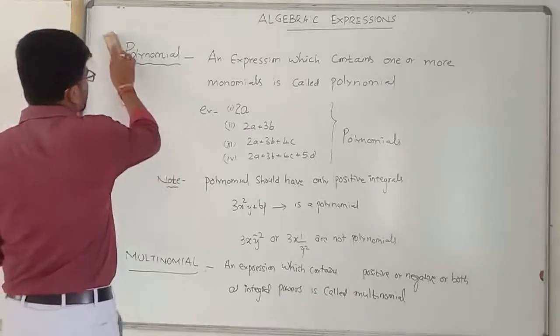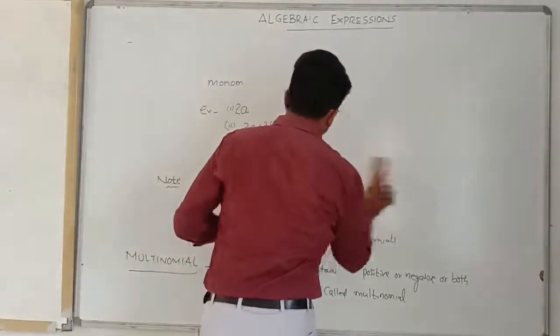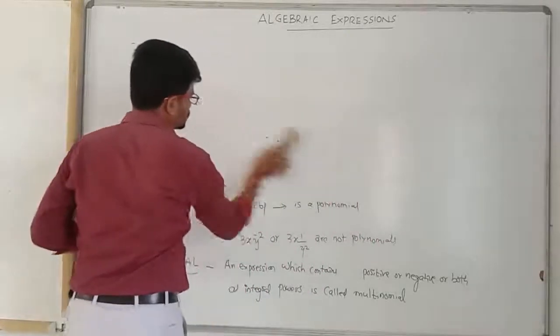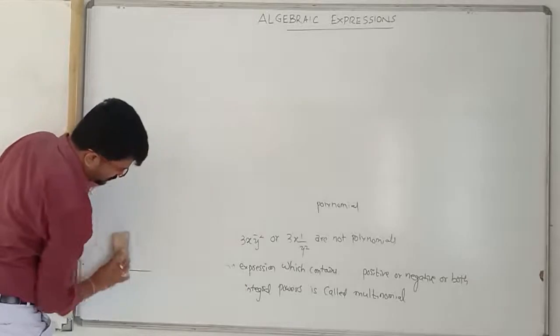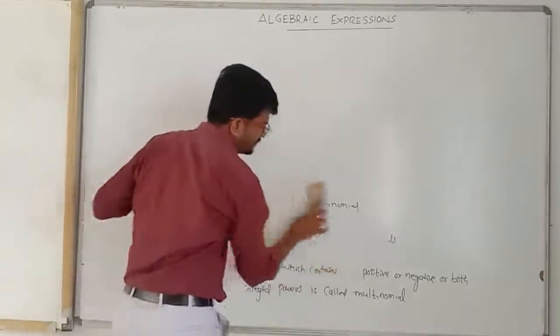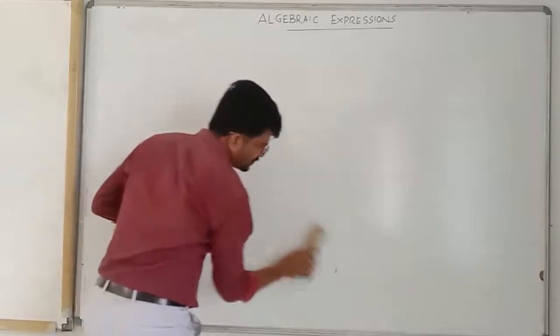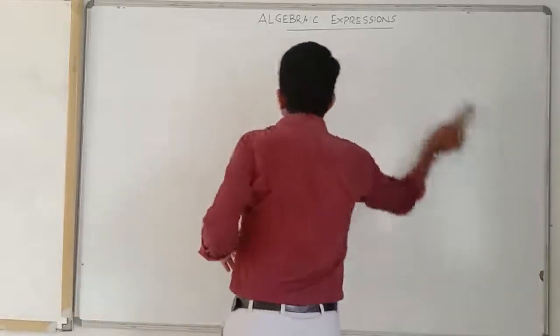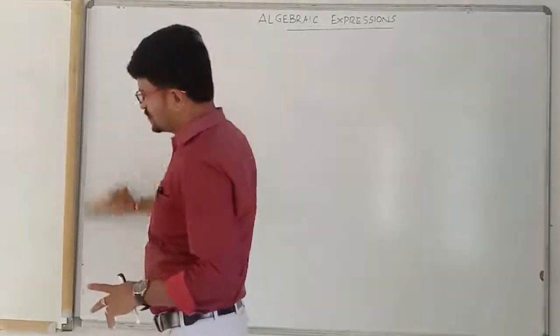Children, did you all complete writing this? That's good. So, do you know the difference between polynomial and multinomial? A polynomial has only positive integral powers, whereas a multinomial may have negative integral powers also.